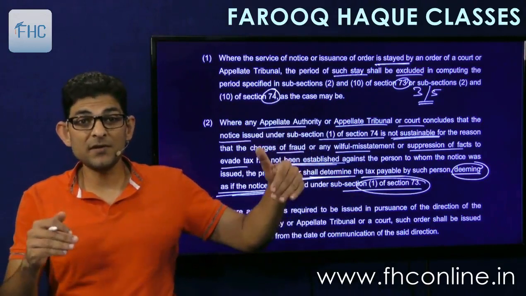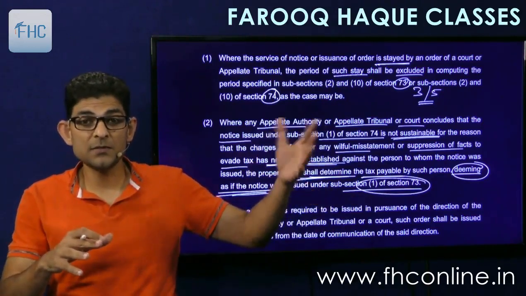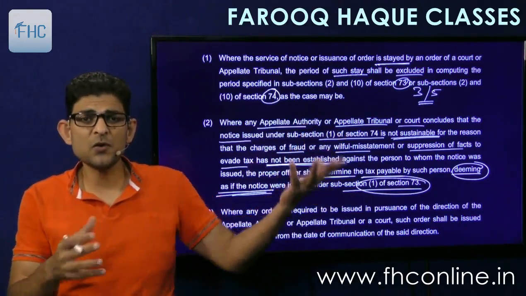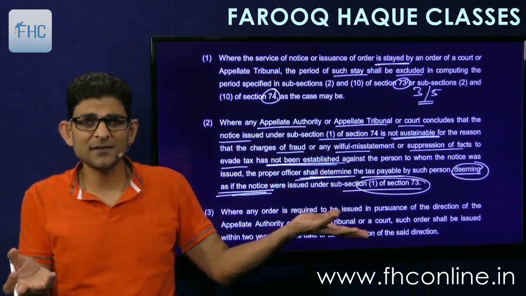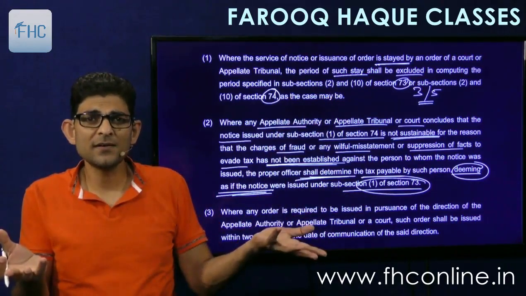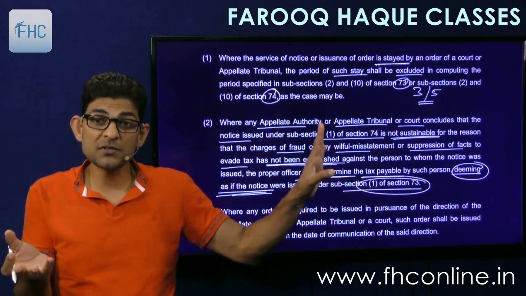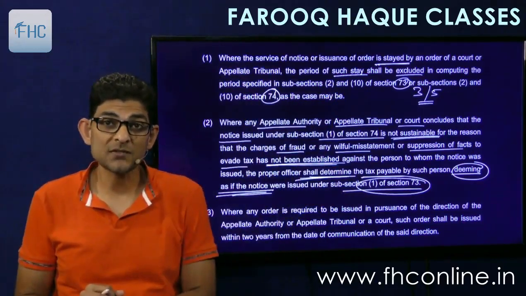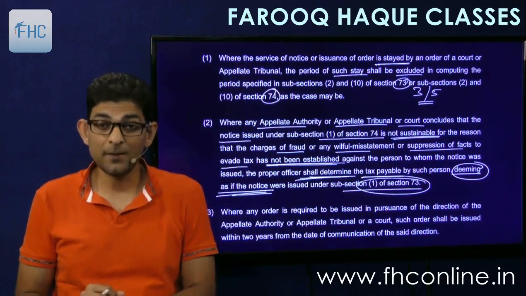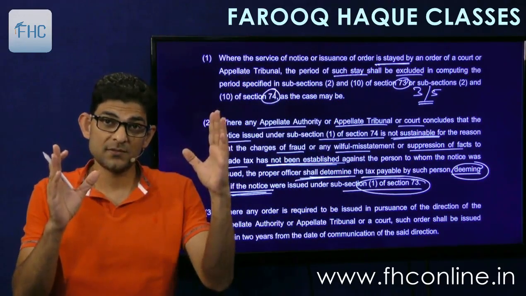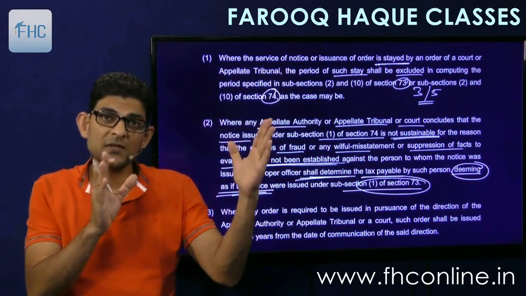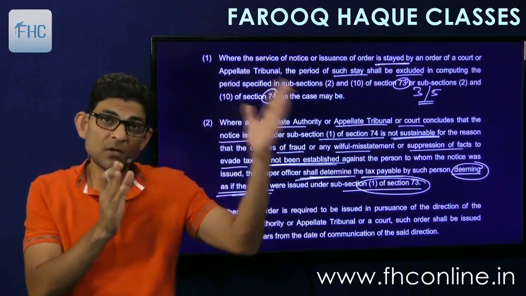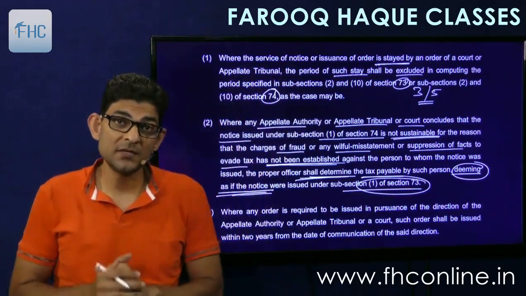So if it is under 73, error case, assessee says that it is not fraud, so we'll say okay, at least the error is there now. If not fraud, it is error. So it is deemed that notice is given under 73 and therefore we can recover the amount of tax and interest. But only for the last 3 years, not 5 years, but at least for 3 years. Prior to sending of notice, you can recover the amount of the last 3 years.